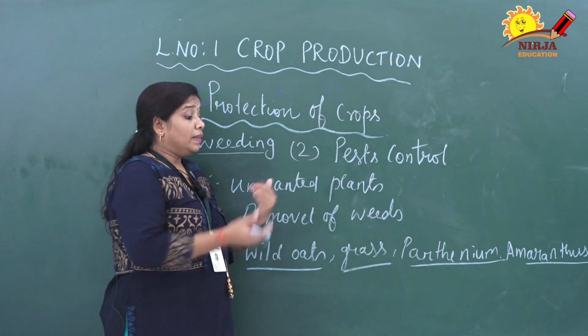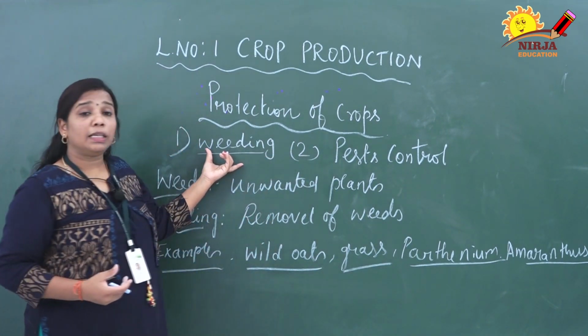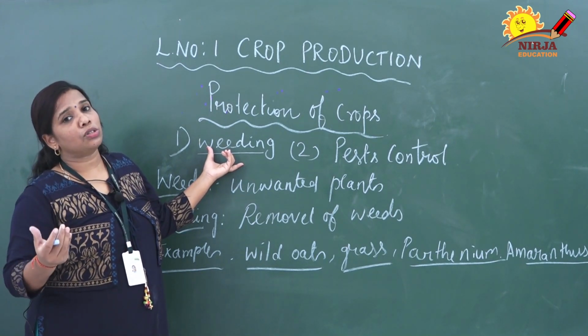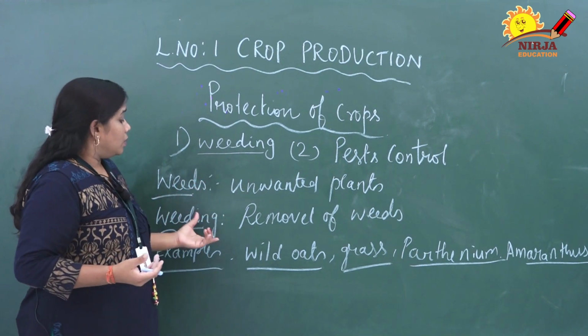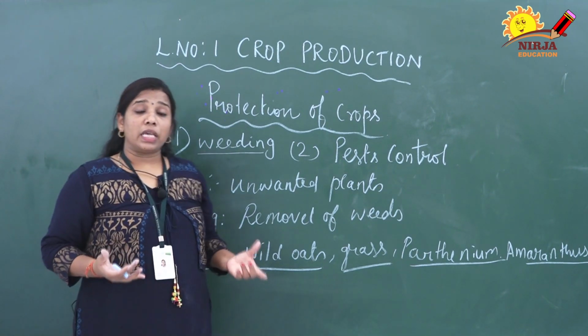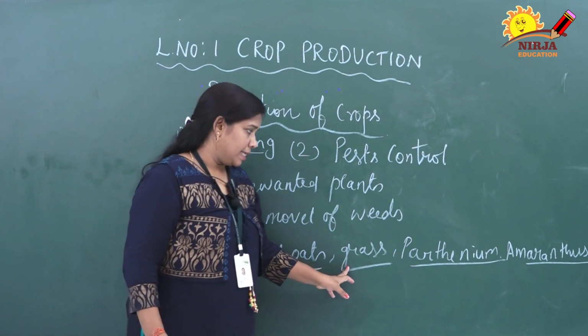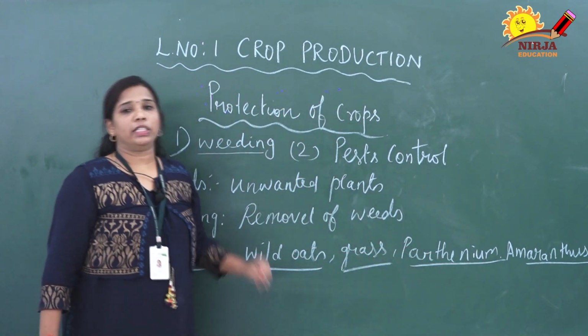Right. So, the removing of weeds is called weeding. Weeding is nothing but the process by which we remove the weeds from the land. That process is called weeding. Now, next, what are some examples of weeds? Mostly wild oats, grass, Parthenium, Amaranthus. These are all examples of weeds.